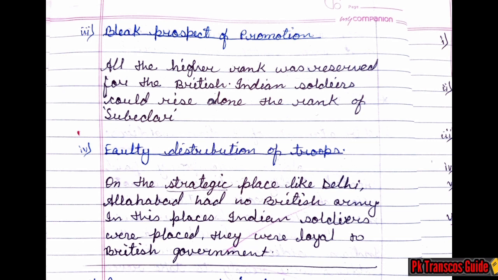Fourth subtopic is faulty distribution of troops. On strategic places like Delhi and Allahabad, there was no British army. In these places, Indian soldiers were placed. They were loyal to the British government.